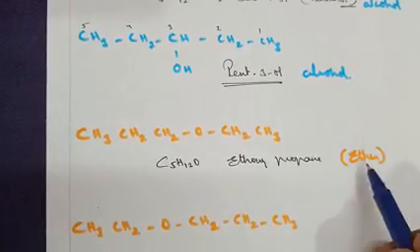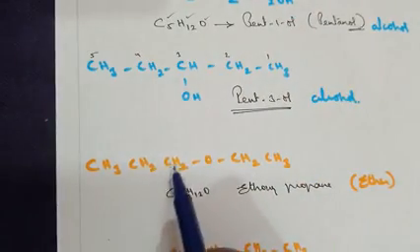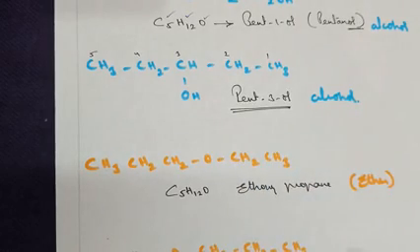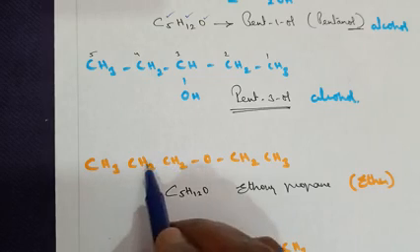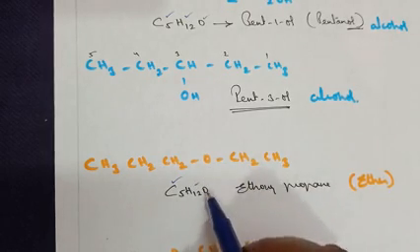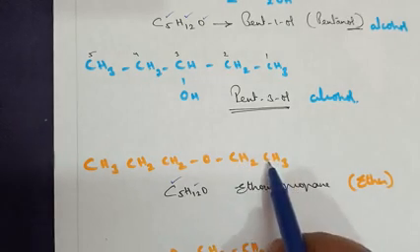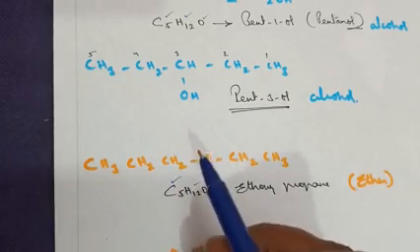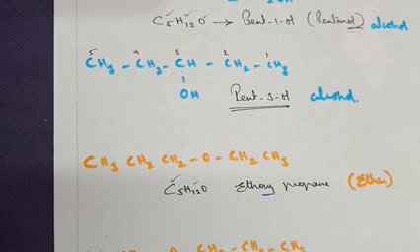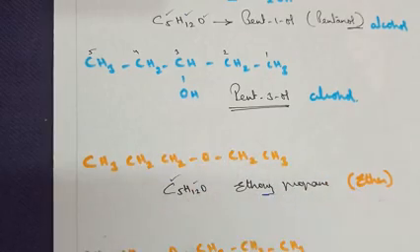Next I have taken an example of an ether. What's the general formula for ether? ROR, meaning one alkyl group on one side of the oxygen, another alkyl group on the other side of the oxygen. Count the number of carbon atoms, 1, 2, 3, 4, 5, balanced. 3 plus 2, 5, 7, 10, 12, balanced, and oxygen. So what will be the name of it? Here you've got an ethyl substitution, that is 2 carbons. Here you've got 3 carbons. Take the lowest one. Oxy is another keyword for the ether functional group. So I can write it as ethoxypropane, because 3 carbon atoms are there.